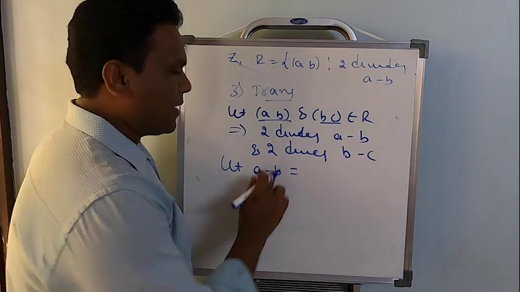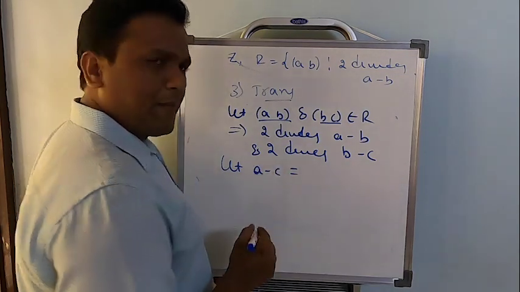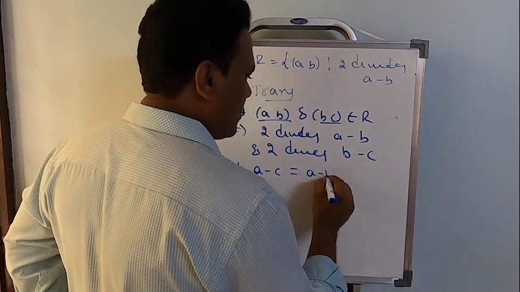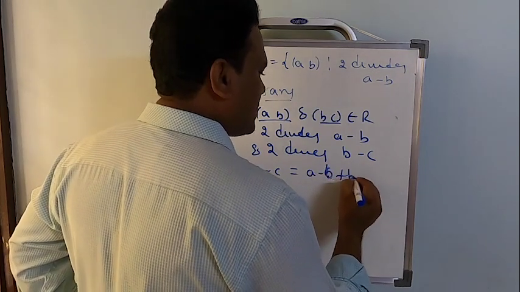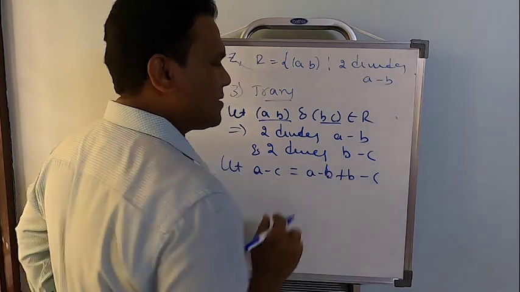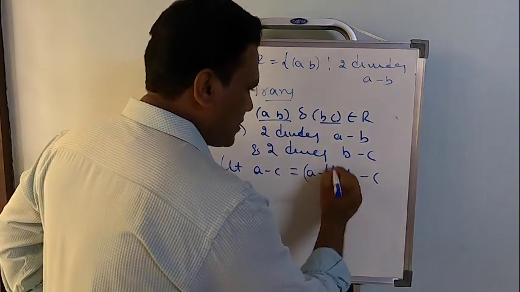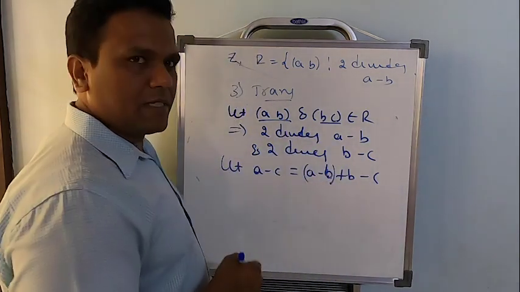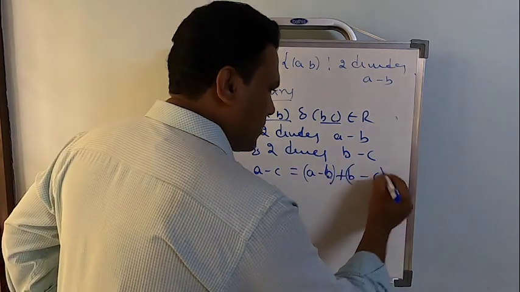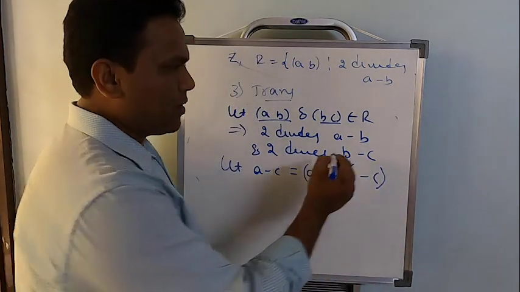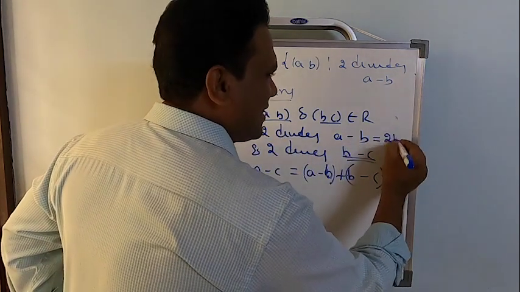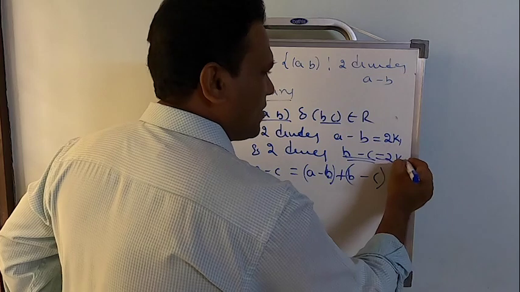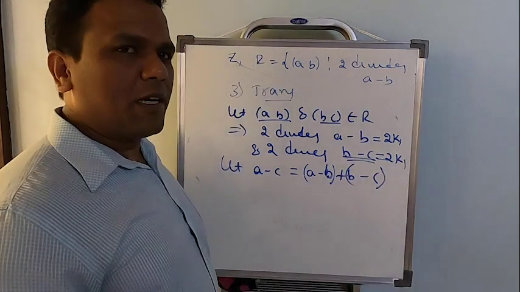Let me consider a minus c. I am going to alter it a little bit: a minus c equals a minus b plus b minus c, adding and subtracting b. What is a minus b? It's a number which is divisible by 2. What is b minus c? It's also a number which is divisible by 2. Any number which is divisible by 2 is a multiple of 2.